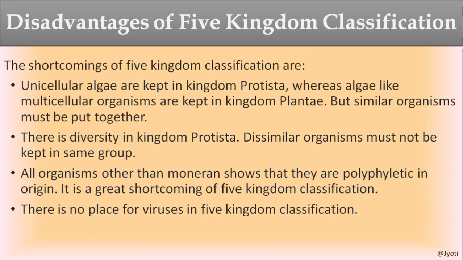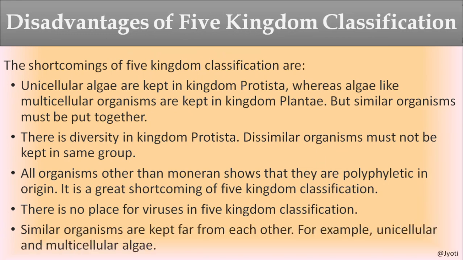The other one is there is no place for viruses in five kingdom classification. And similar organisms are kept far from each other. For example, unicellular and multicellular algae, as I said in the first point. So these were the disadvantages of five kingdom classification. Later on, six kingdom classification was also proposed.